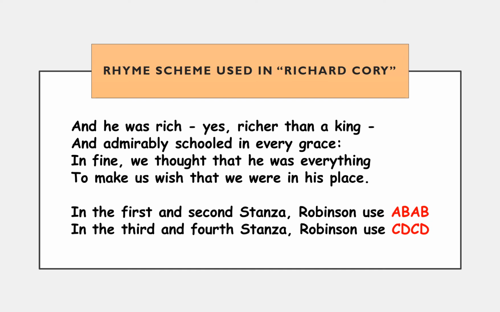If we look at the second stanza here, "and he was rich, yes, richer than a king." Well, king doesn't rhyme with grace, but it rhymes with everything. So it doesn't rhyme with the first stanza. So now we would give king and everything a C, and grace and place a D. After that, our rhyme scheme should be pretty easy to figure out. So we have an A, B, C, D rhyme scheme.